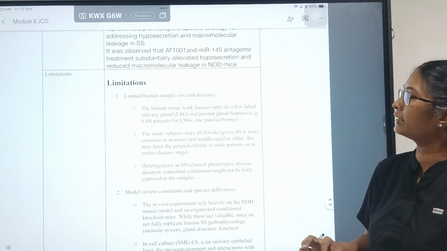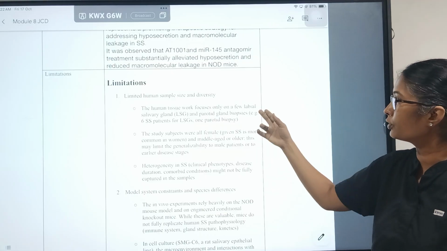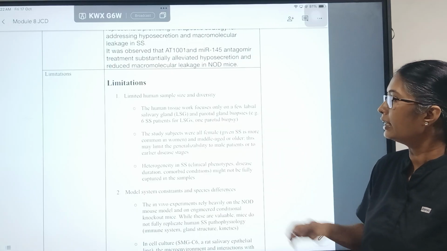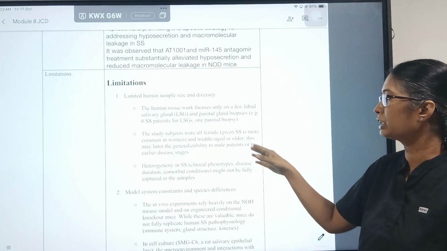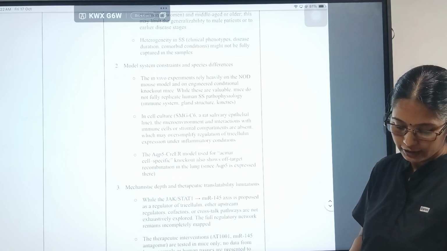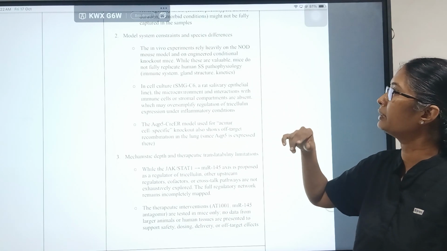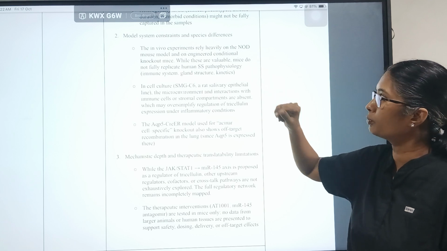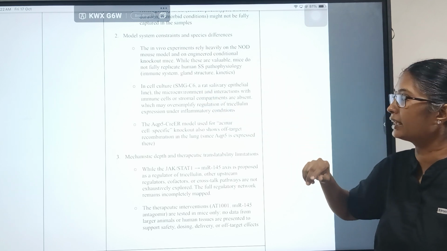So, limitations: they used a limited human sample size and diversity. They used a few labial salivary glands. The study subjects were all females and middle aged, so generalizability to male patients is not possible here. And there were model system constraints and species differences. The in vivo experiments used the NOD mouse model, and in cell culture, the SMG6 rat salivary epithelial line was used.